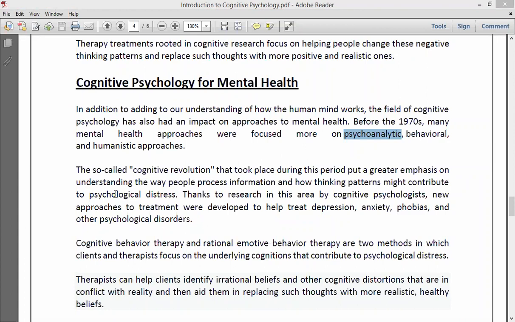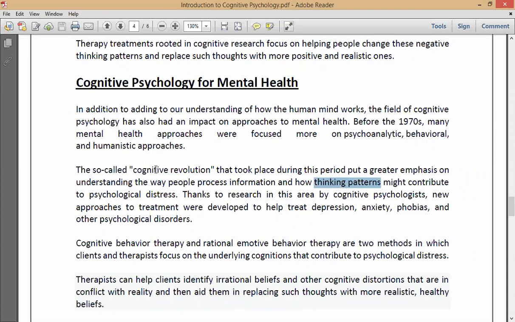And the humanistic approach. The so-called cognitive revolution that took place during this period put a greater emphasis on understanding the way people process information and how thinking patterns might contribute to psychological distress. In this cognitive revolution, they understood how how you think can create stress and affect your actions.